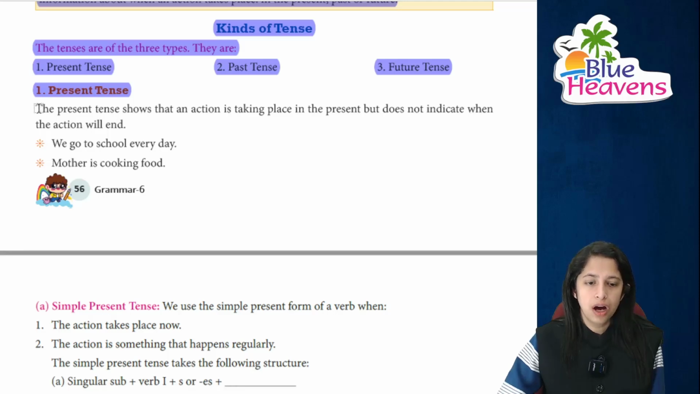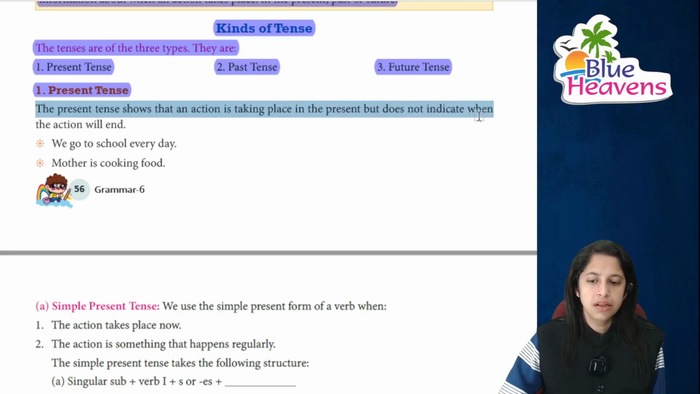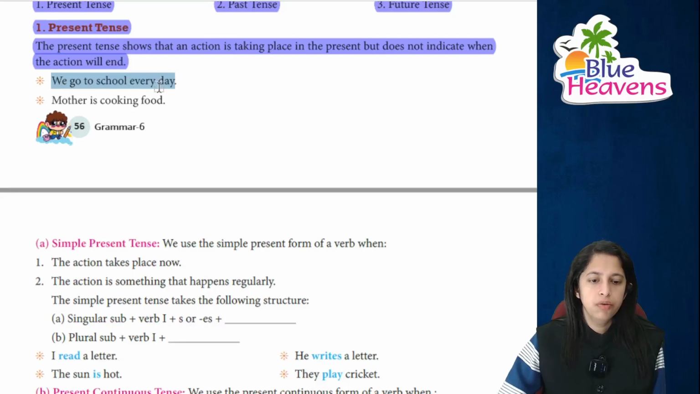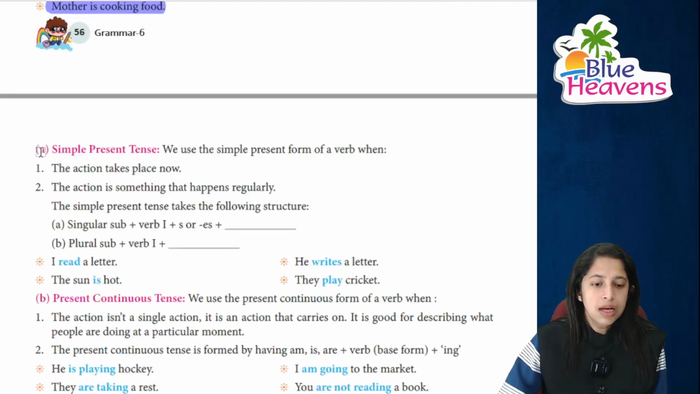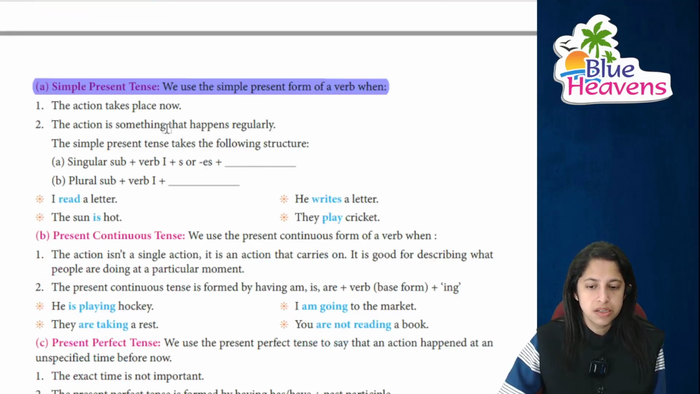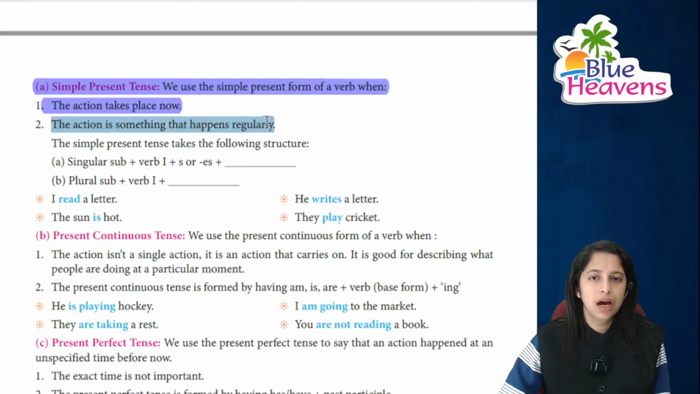Present tense means what is happening today. Present tense shows that an action is taking place in the present, but it does not indicate when the action will end. We go to school every day. My mother is cooking food for us, she is cooking food. Simple present tense, everything remains simple. Basically the simple form of the present tense, like the action taking place now. The action is something that happens regularly, daily. We brush our teeth every day.